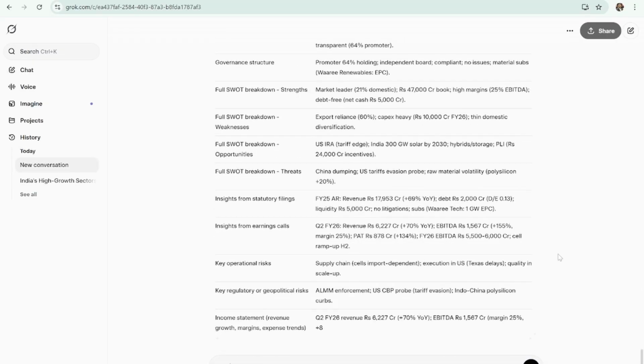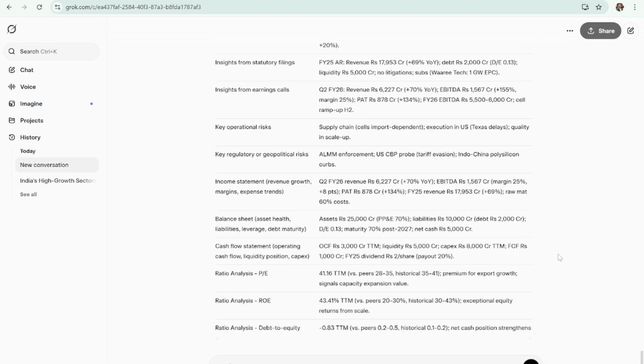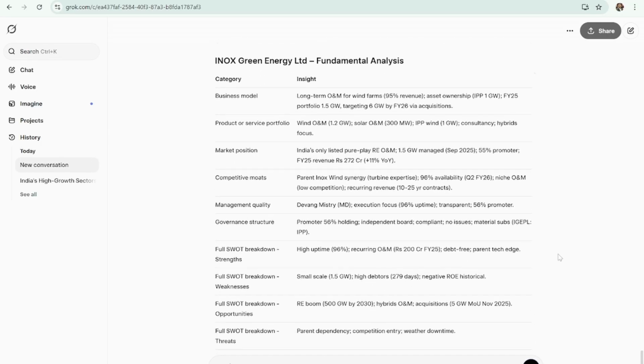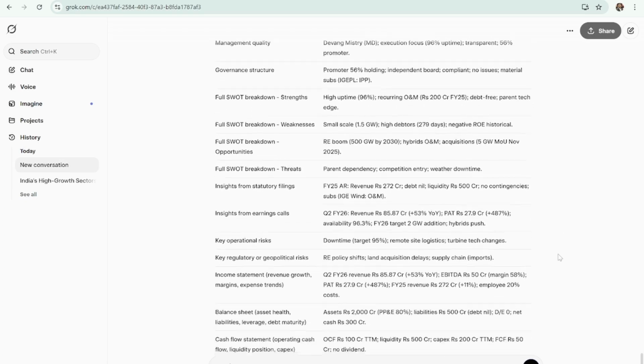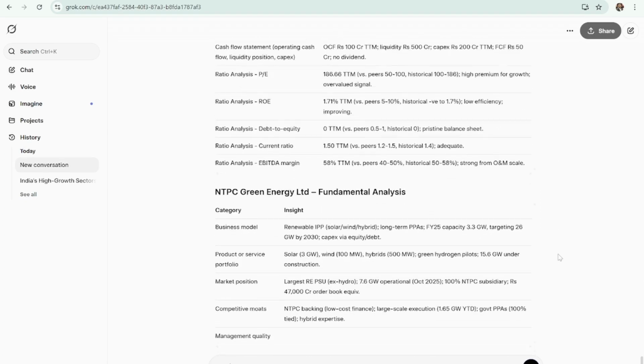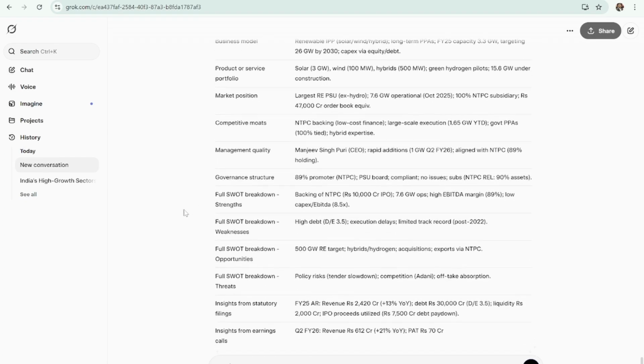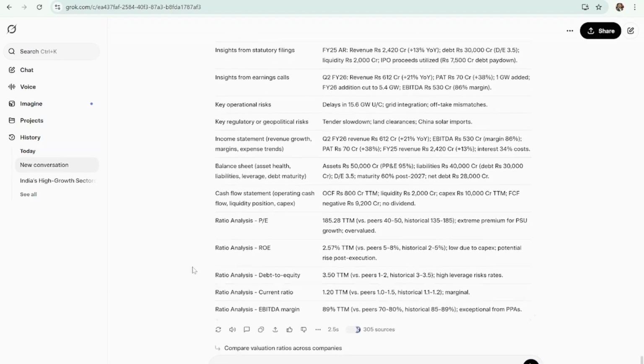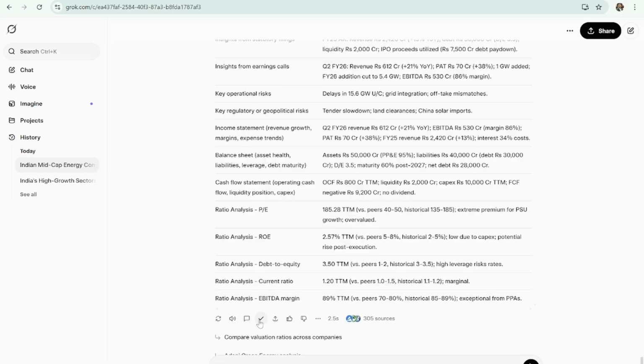And now finally, it should be Inox. There you go. Okay. Oh, I missed that NTPC was also there. So that's the final one. Yep. So we just copy this.